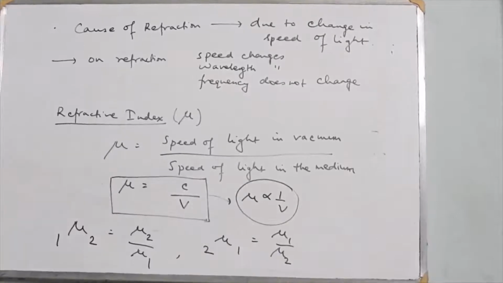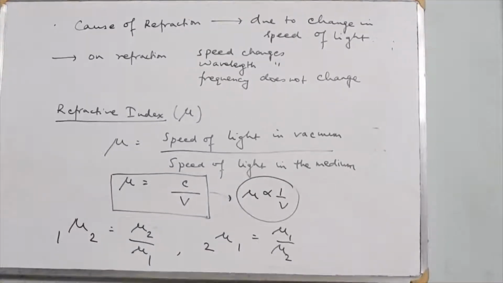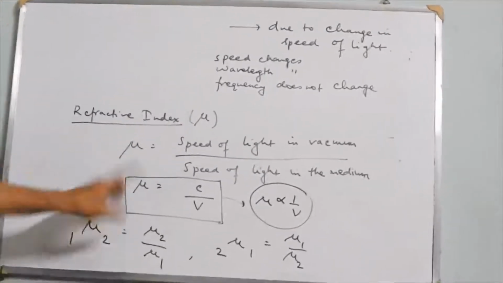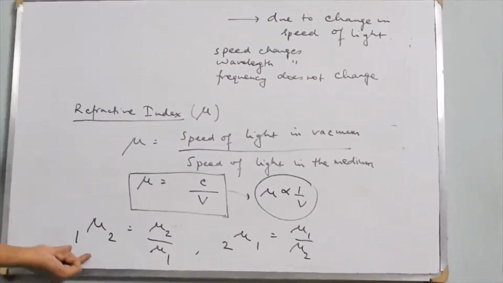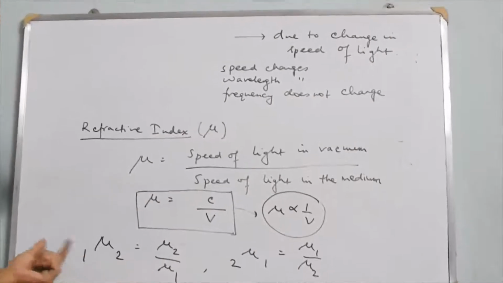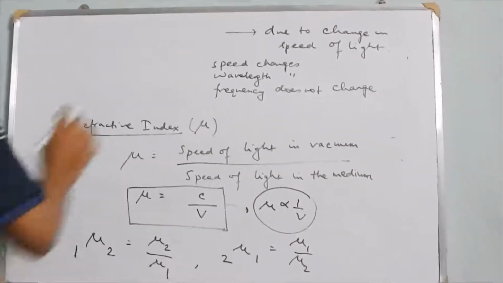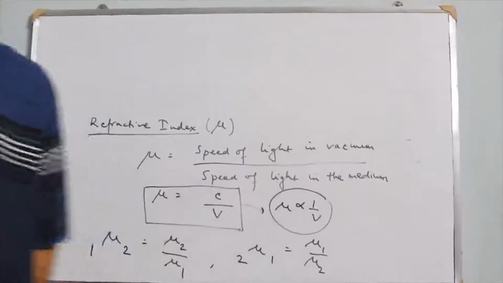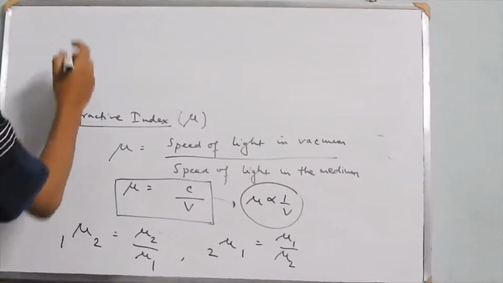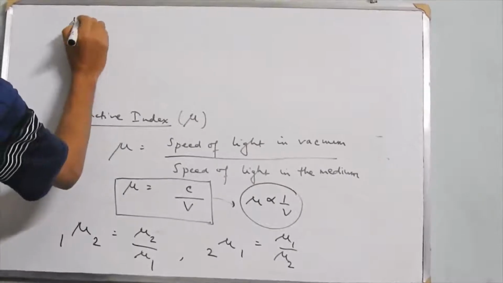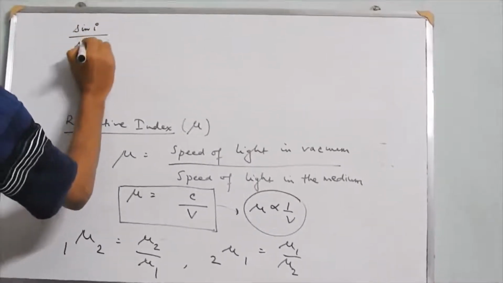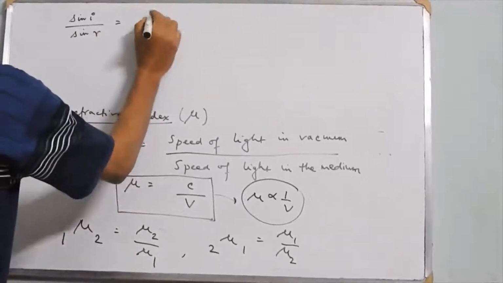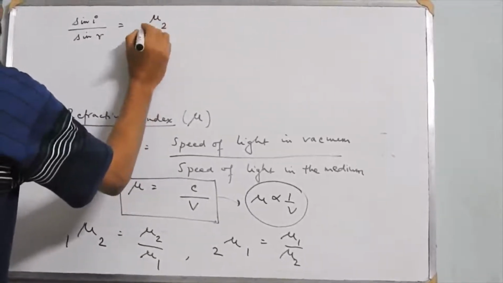Now, on that basis, if I start comparing the definition and relate it to the velocities of light in the first medium and the second medium, it will become like this. As I have already told, the sine of the angle of incidence to the sine of the angle of refraction is a constant which is called the refractive index of the second medium with respect to the first medium.